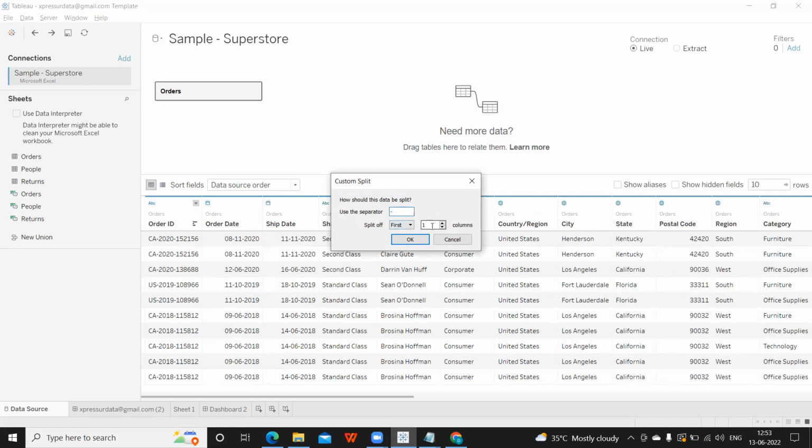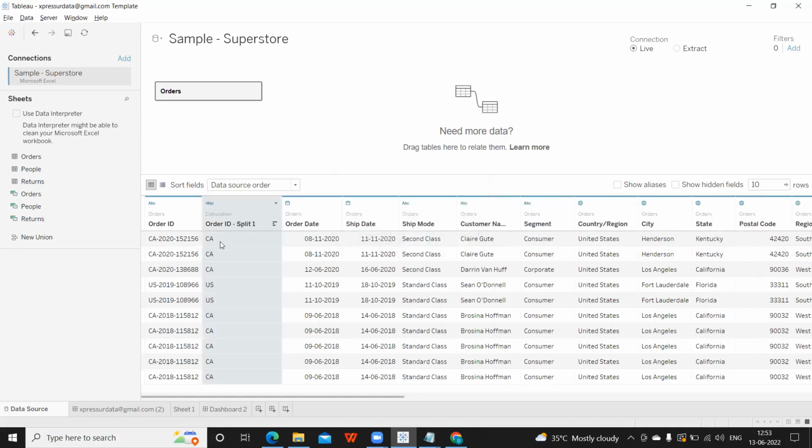So based on that, how many columns do you need? First means from left and last means from right. So based on that, it will give us the column. If I click on first one column, you see we are getting only the country code. So this way also we can do. Again, this is important with respect to your interview question and your specialist exam also. So remember this. Okay, now this is about your data preparation.